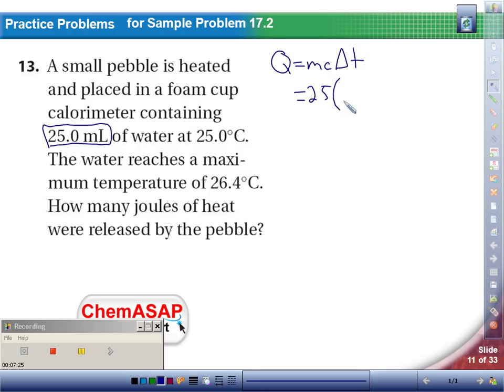My specific heat, again, it's the specific heat of water, which I look up on the table in that section, and it's 4.18. And my change of temperature, I'm going from 25 degrees to 26.4. So if I find the difference of those, and when I multiply that out, that's my answer.